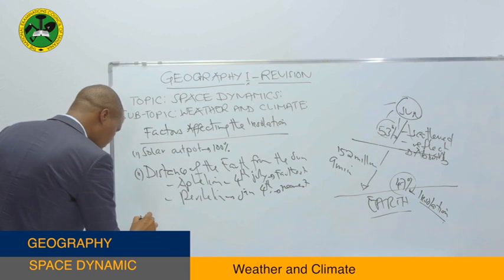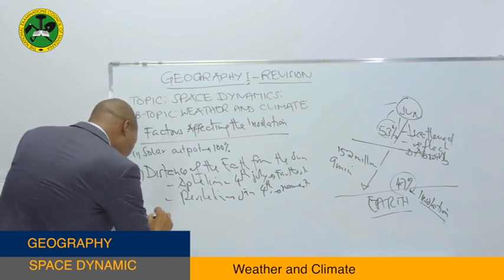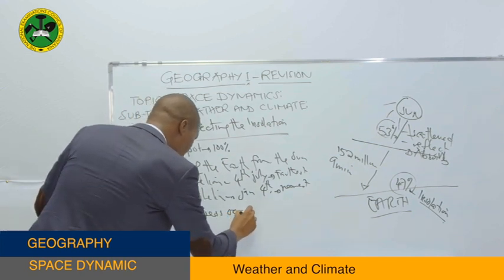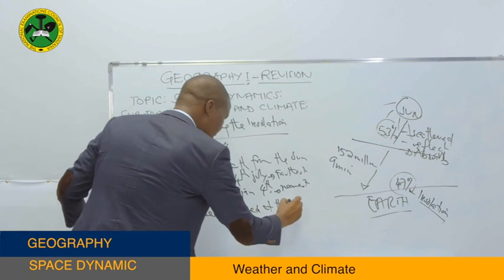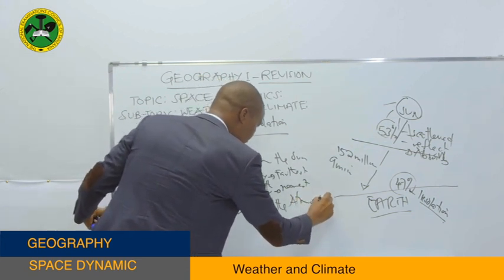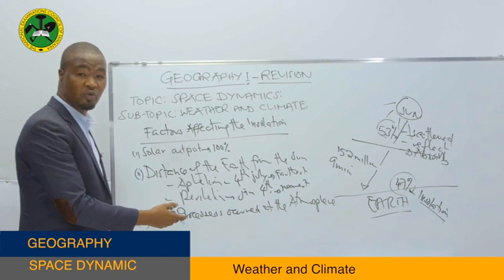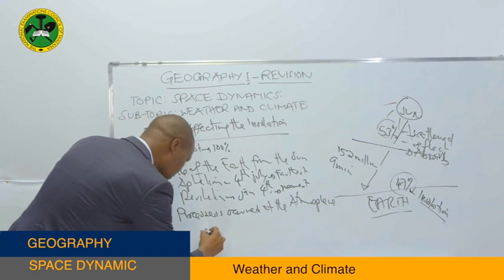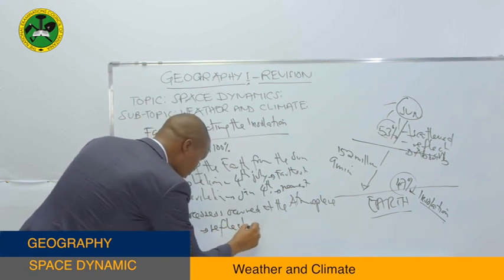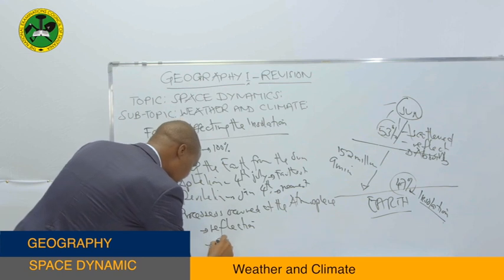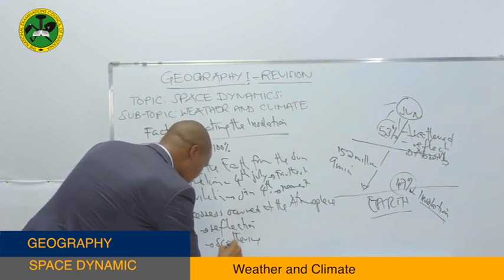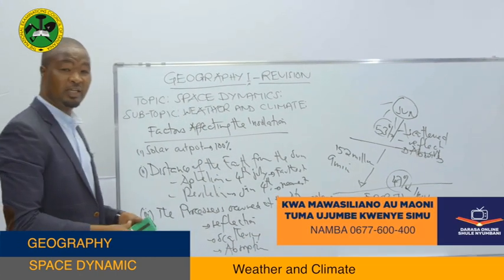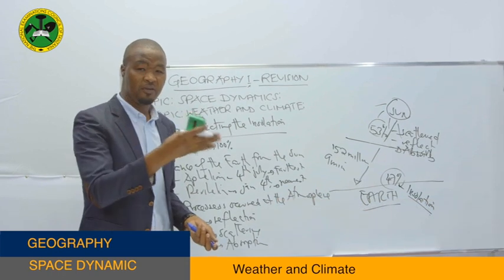Then the third point, we have the processes which occur at the atmosphere. As I said earlier, we have different processes which occur at the atmosphere caused by the presence of different material. One among the processes is what we call the reflection. We have the scattering, and we have the absorption. These are the processes which occur at the atmosphere and may affect the insolation rate.